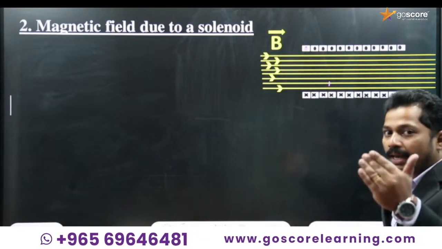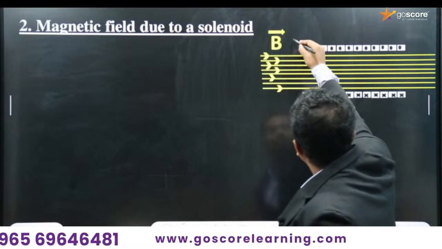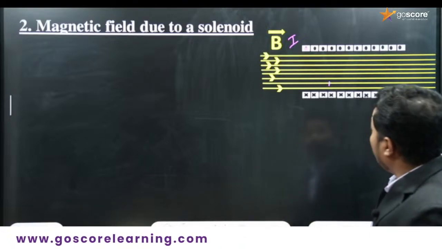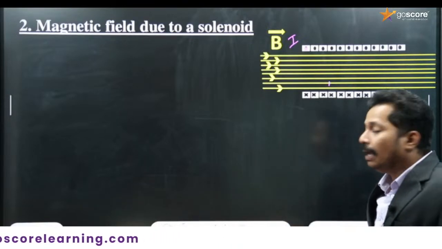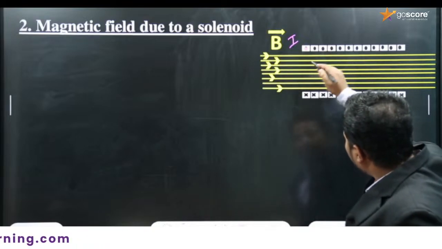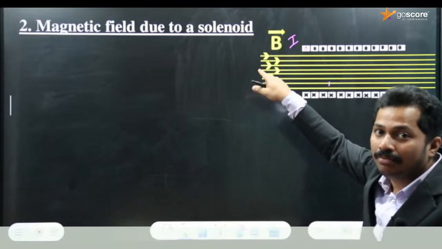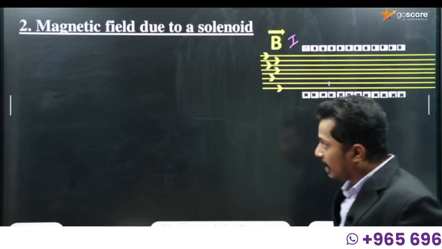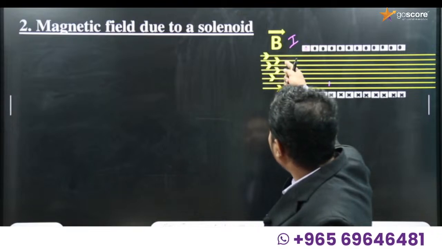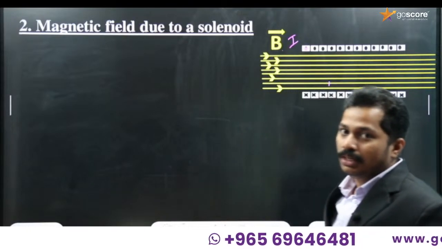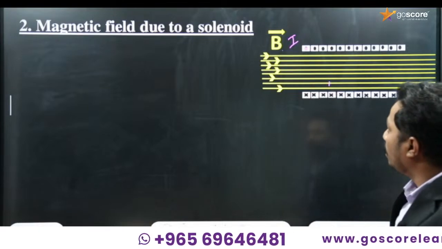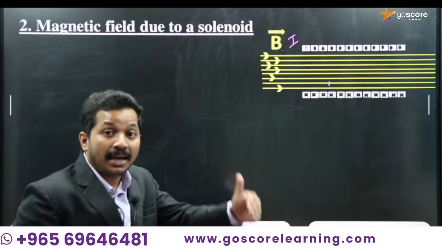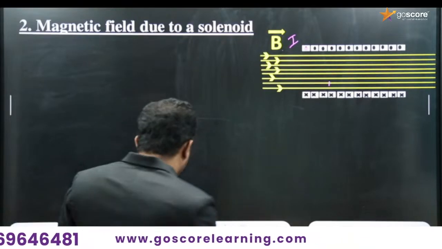So you know that a solenoid carrying a current I will produce a magnetic field along the axis like this, whose magnitude is given as B. Now we are going to derive the expression for this B, the magnetic field produced by a current carrying solenoid. That is the aim of this derivation.